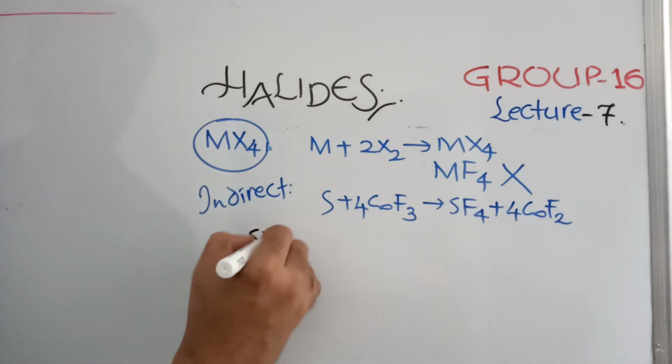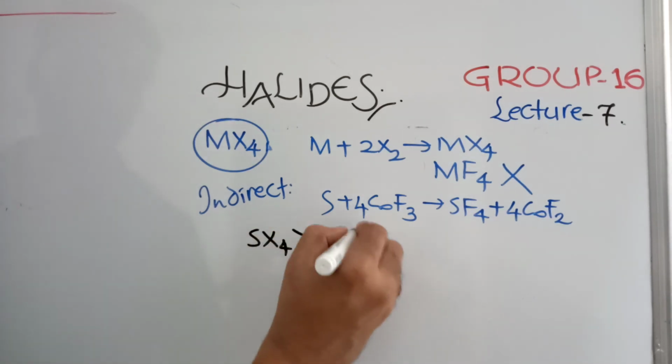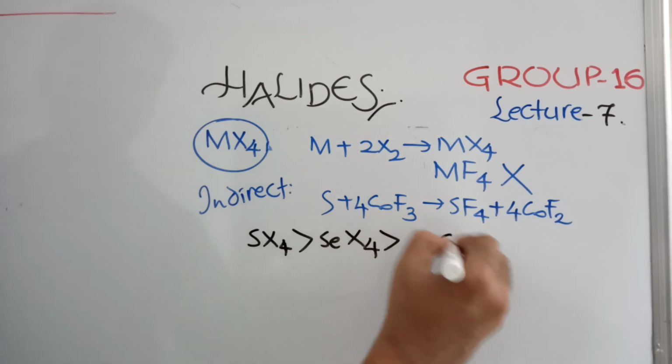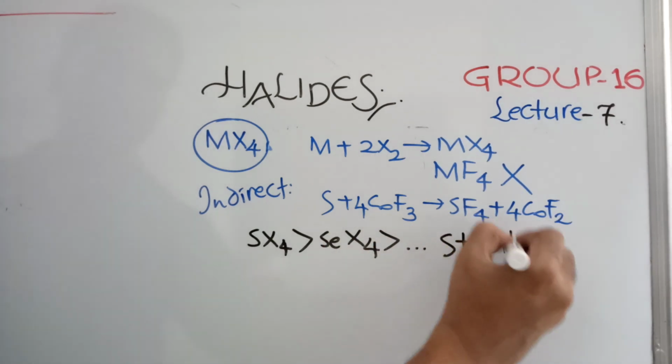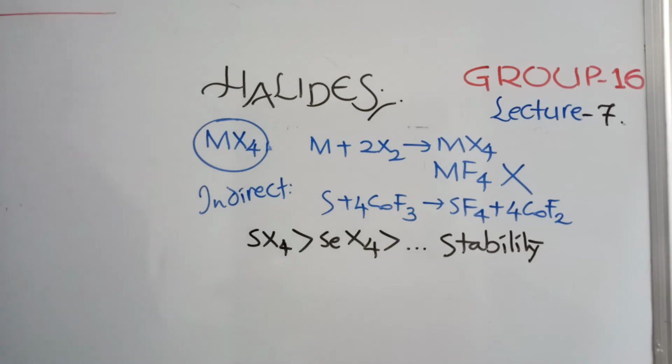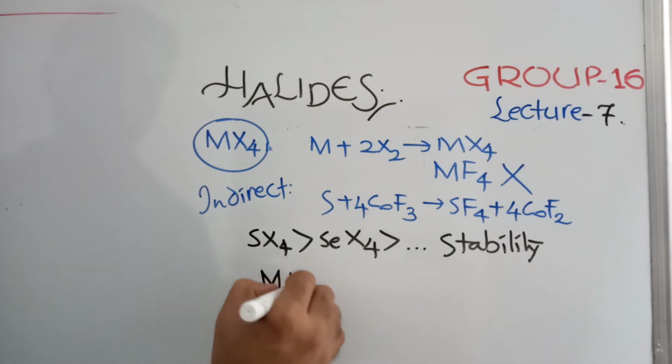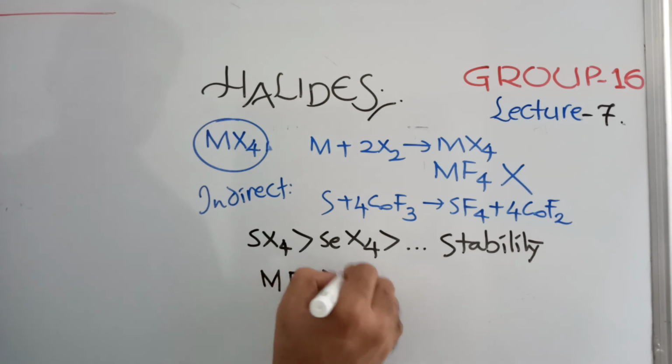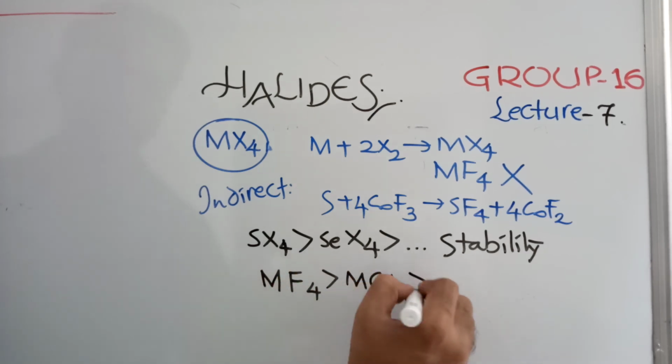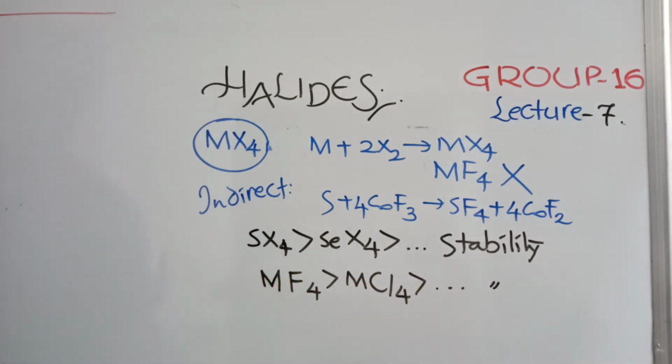Stability: SX4, SeX4, like this the stability will be there. That means down the group stability decreases, very similar to hexafluorides. And if you take fluorides and chlorides, fluorides are more stable than chlorides and so on, bromides and iodides. So down the group stability decreases, whether from the halogens' point of view or the chalcogens' point of view.